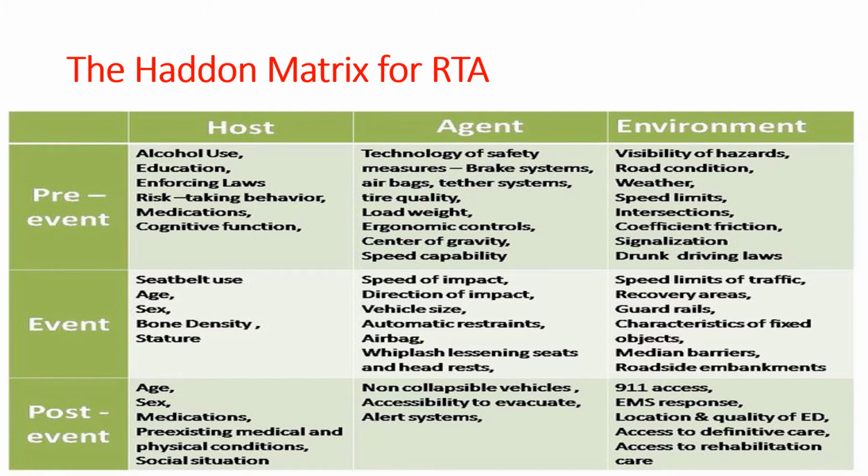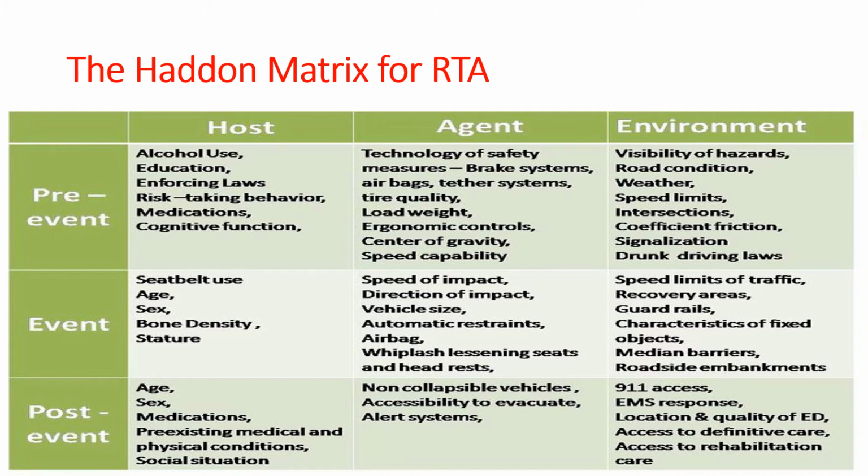At the post-event level, again, the age, the sex, whether under many medications, pre-existing medical and physical conditions, and the social situations. In the agent section, again, non-collapsible vehicles, accessibility to evacuation being absent, alarm system being absent, the 911 access not being available, the EMS response, the location and quality of the ED, access to definitive care, access to rehabilitative care.